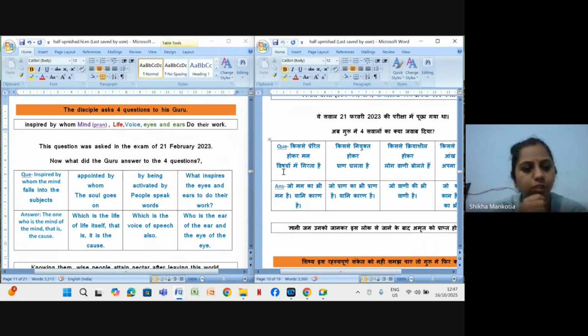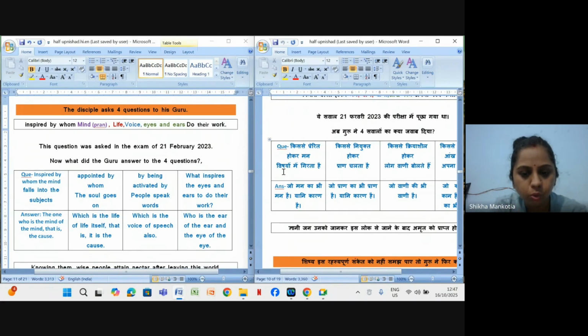So the first question was, inspired by whom does the mind fall into the subjects? ठीक है, what happens so that the mind falls into this whole materialistic world, है ना? It gets inspired with this materialistic world and gets indulged in it, rather than getting indulged with the reality, that Brahma Tattva.